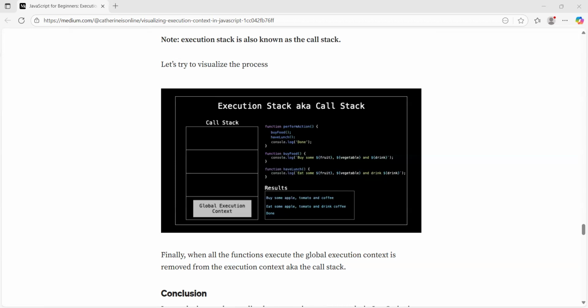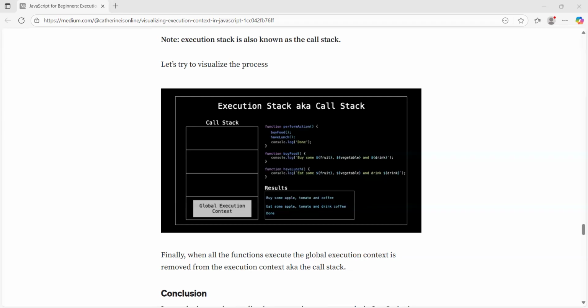And it has two main components. One is the memory component, which we basically call the variable environment. Here we store variables and functions as key value pairs. And the second one is the code component, also known as the thread of execution. Here our code gets executed one by one. As we know, JavaScript is a single threaded synchronous programming language, so it can only run our code one by one. So this is all about execution context.